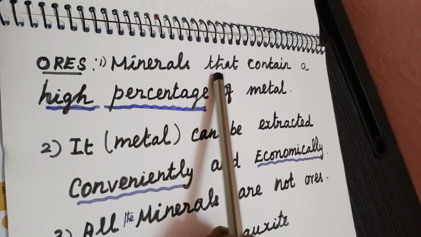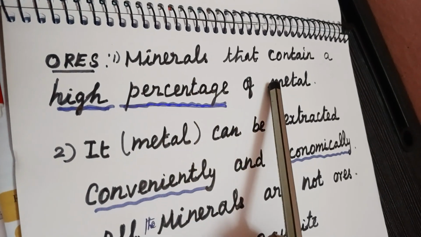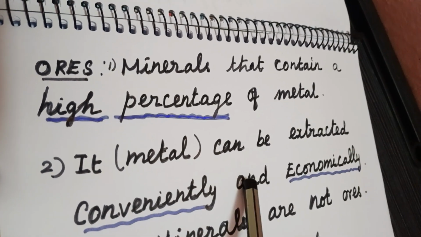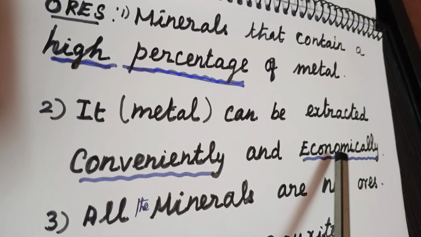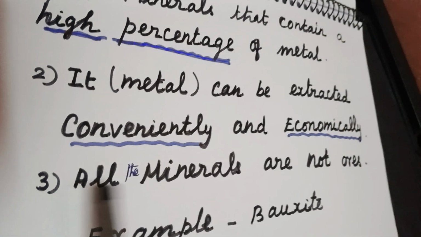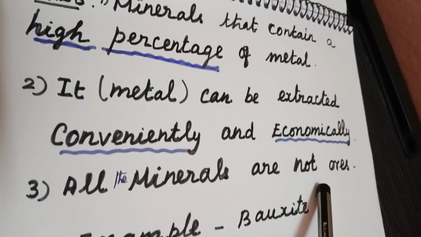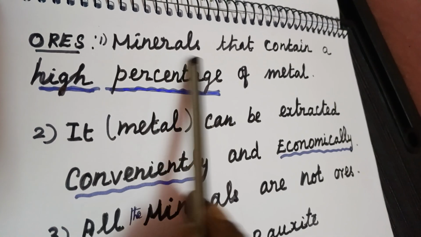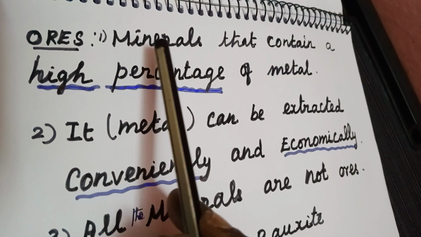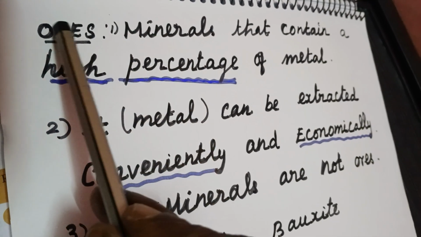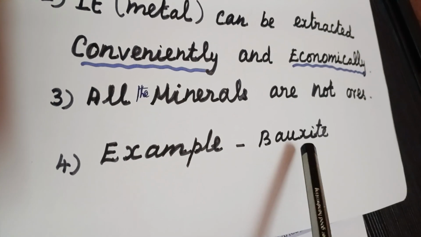Next one, what is meant by ores? Minerals that contain a high percentage of the metal, from which the metal can be extracted conveniently and economically. Such minerals only we are calling what? Ores. Next one, all the minerals are not ores. That means we cannot extract metal from all the minerals. Understood? The minerals from which the metals are suitable for extraction, those minerals only we are calling ores. The examples I have given like this.